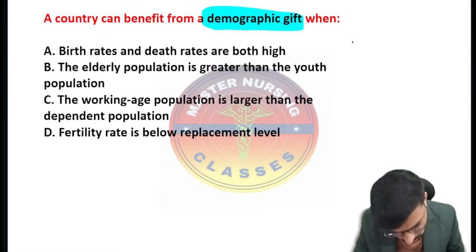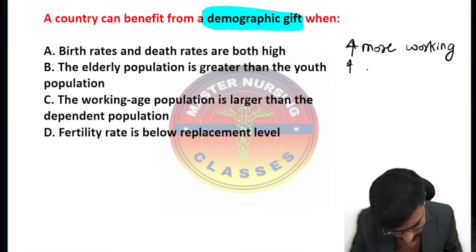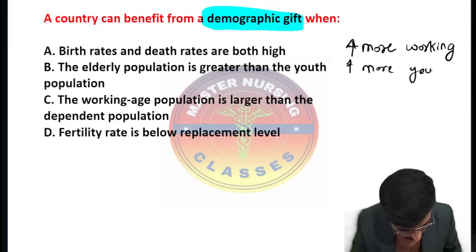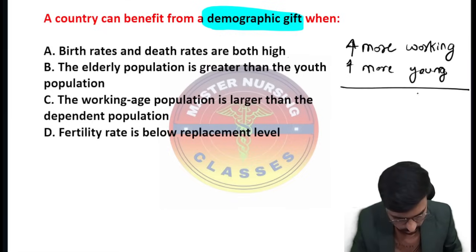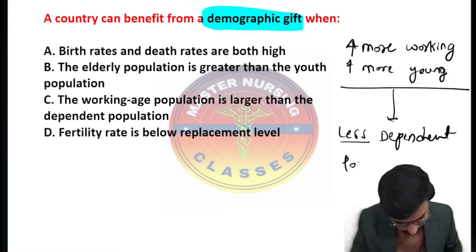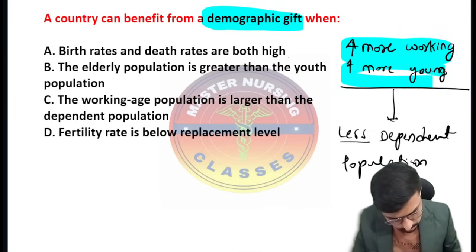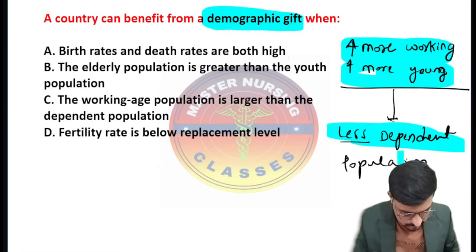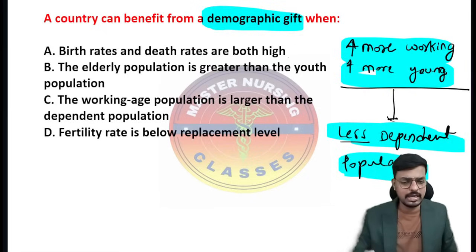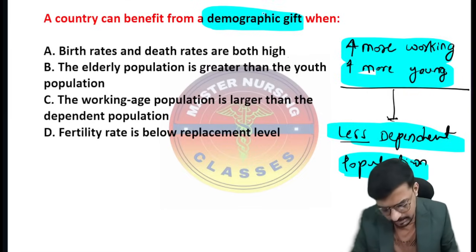Here the working population or the young population is more and the dependent population is less. More working population, more young population and less dependent population means the productivity is more, the creativity is more, the income is more, everything required for the country's growth is more. So that is what we call the demographic gift.